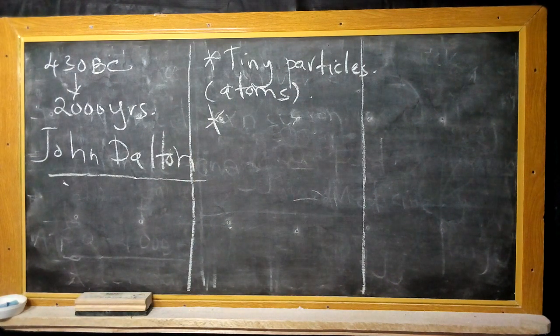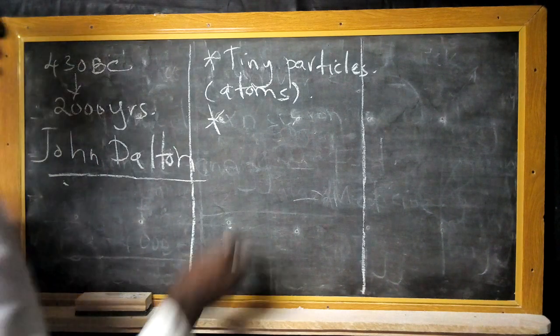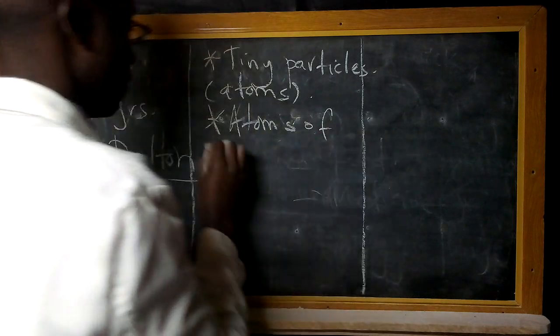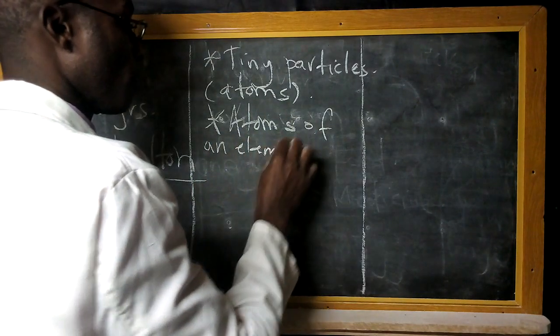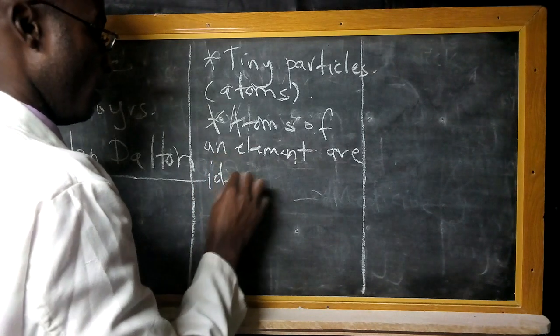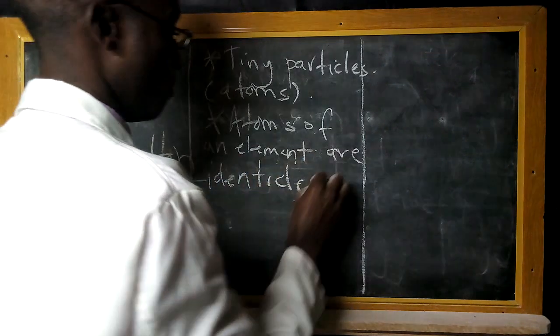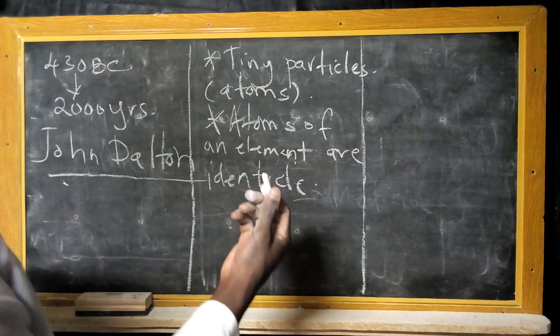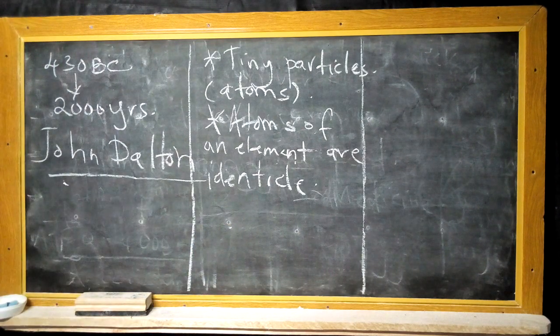And he also said that atoms of an individual element are identical. Atoms of an element are identical but different from those of another element. So which means one particular element, suppose this was an element, will contain similar particles as compared to a different element, which of course will consist of atoms which are different from the first one.